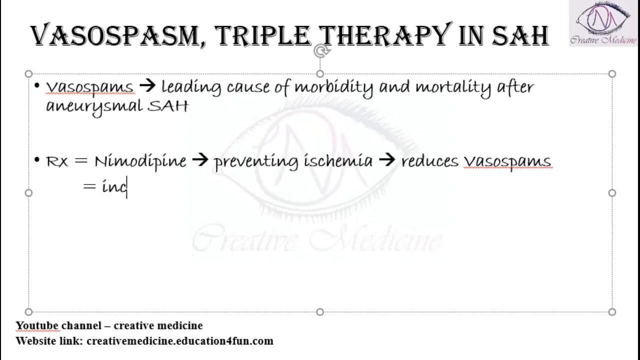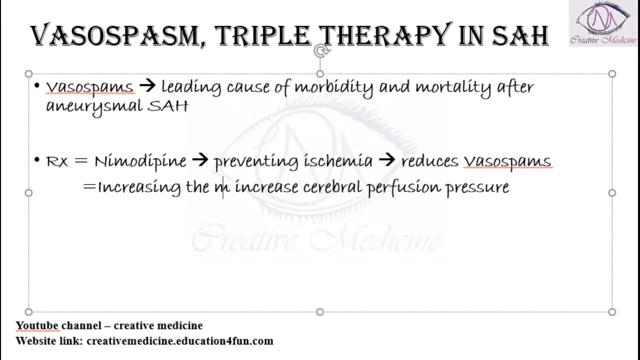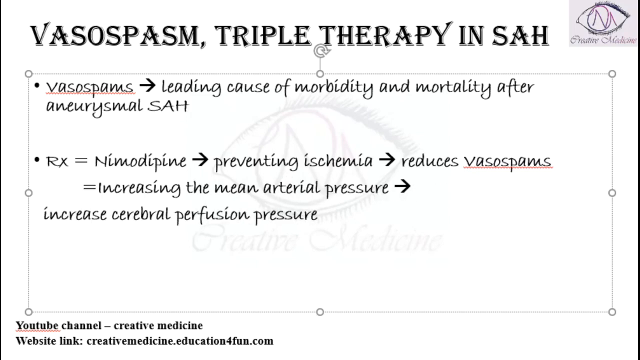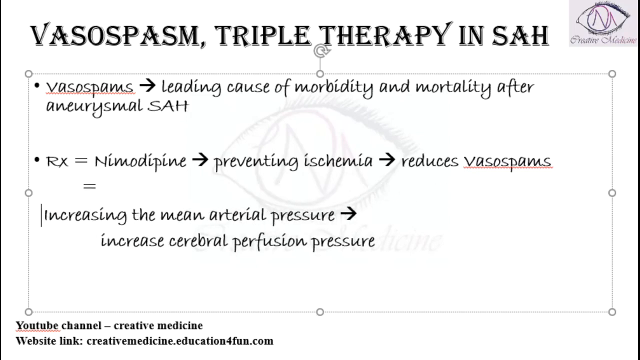In this, we will increase the cerebral perfusion pressure. How is the cerebral perfusion pressure increased? Obviously, because there is increased blood going, the vasospasm can be prevented. This cerebral perfusion pressure is increased by increasing the mean arterial pressure. If you increase the mean arterial pressure, then obviously cerebral perfusion pressure is increased. Then how are you increasing the mean arterial pressure?